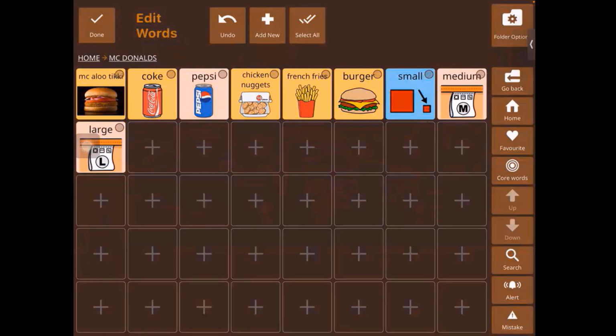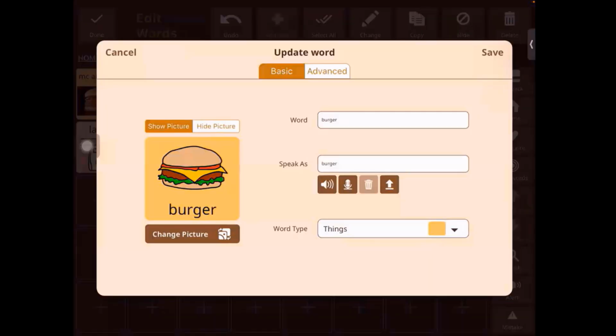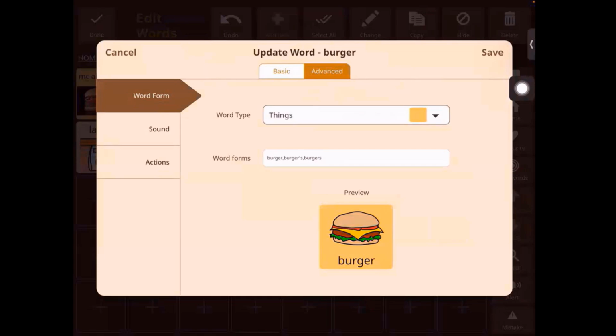Now about the word form. So let's say we select the word burger. Let's go into change. And if you notice, the word form was in advanced, right? So this is what we mean by the word form.